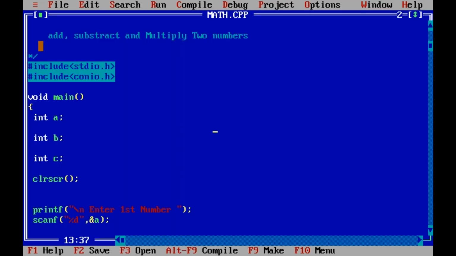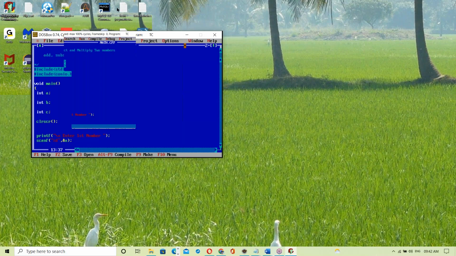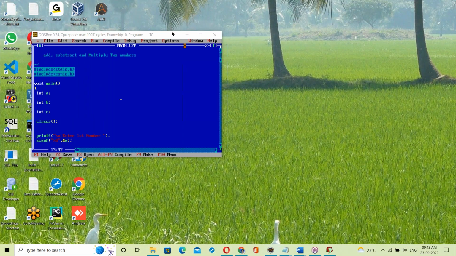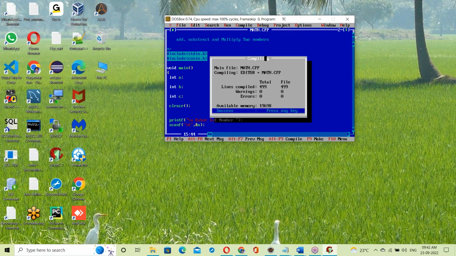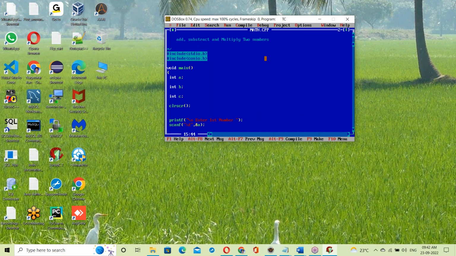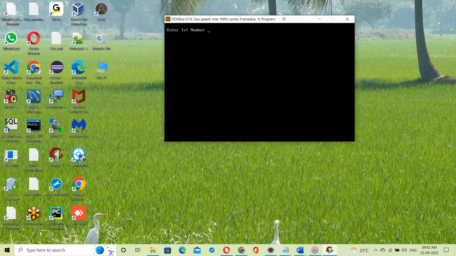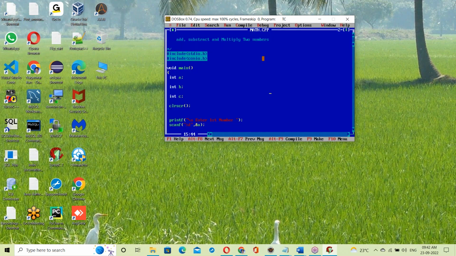Yeah, this is a C program, math.cpp. Compile: success. Run it. No errors. Executing 10, 20. The outputs are 30, minus 10, 200.